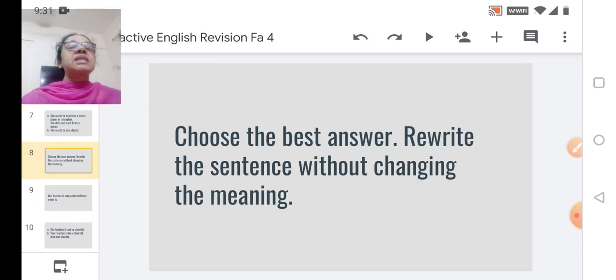We have this next question. Choose the best answer. Again, there is a multiple choice question. What you're supposed to do is rewrite the sentence without changing the meaning. There will be a sentence given. You have to find the proper answer wherein the meaning of the original sentence will not change. So for this, let us check out the options.